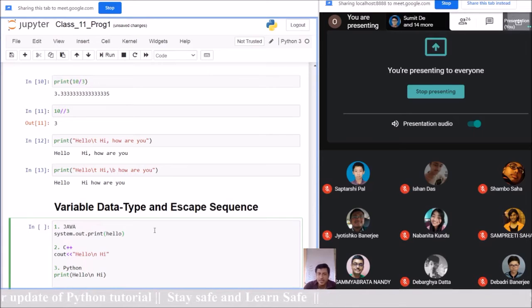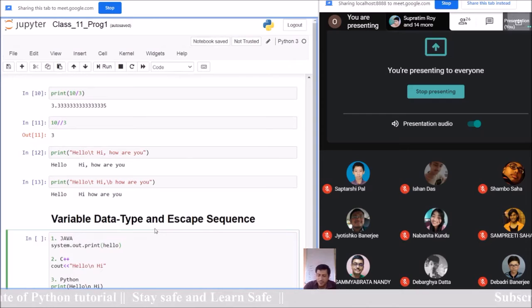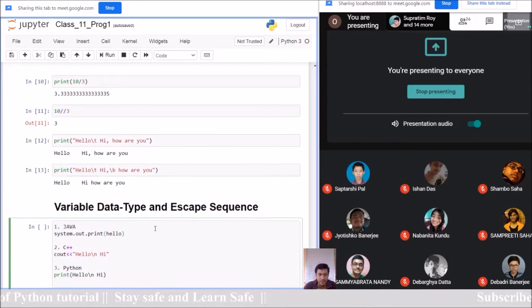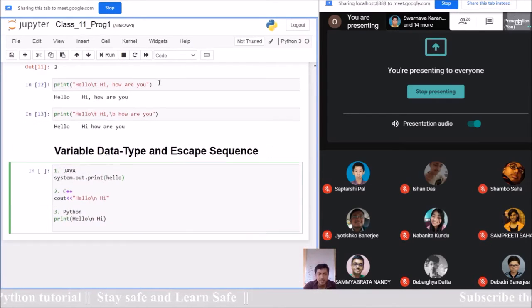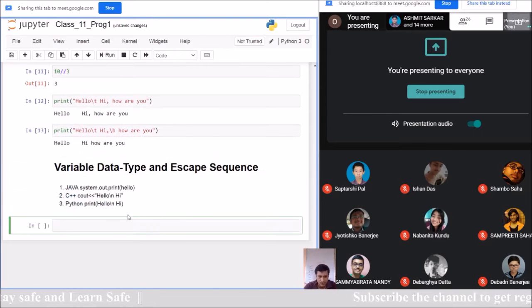So these are escape sequences which give us different types of facilities, specifically within the print statement, to print or do some work. Okay, this is the purpose of escape sequence.